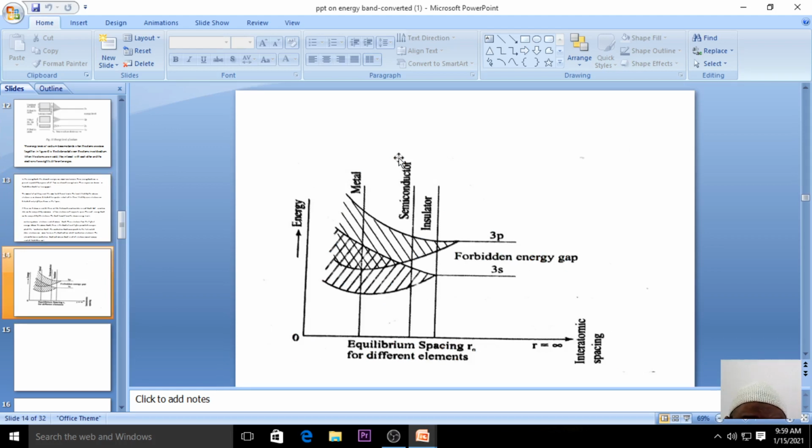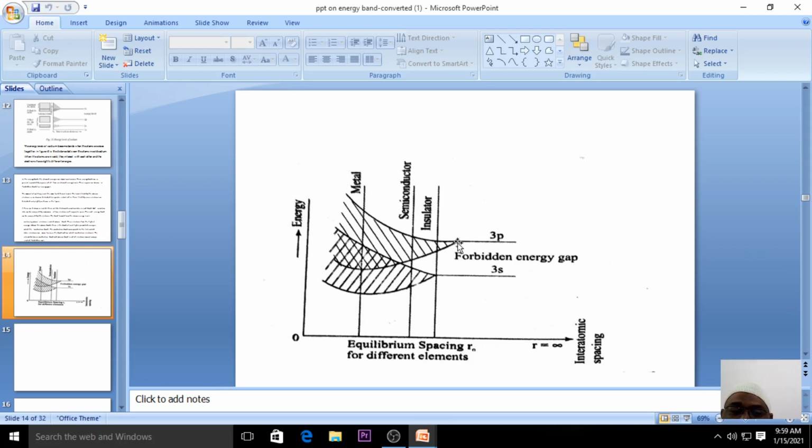For your understanding, you can see the equilibrium spacing or internuclear distances of different elements. On the x-axis we have taken the internuclear distance, and on the y-axis the energy. We are talking about a solid, and how the classification of solids appears with respect to metal, semiconductor and insulator. If someone asks how you differentiate between a metal or conductor, a semiconductor and an insulator, you can differentiate them depending upon their equilibrium spacings.